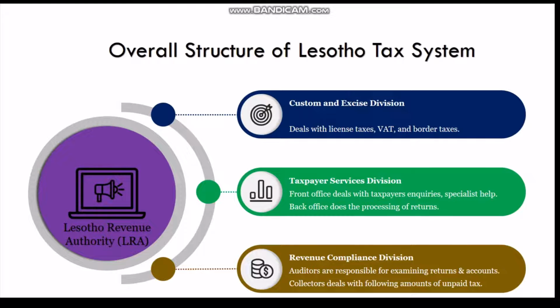The next one, Taxpayer Service Division, is composed of 2 offices, front office and back office. Front office deals with taxpayers' inquiries and can arrange specialist help if required, while back office does the processing of returns. Revenue Compliance Division is composed of auditors and collectors. Auditors are responsible for examining returns and accounts, while collectors deals with following amounts of unpaid tax.